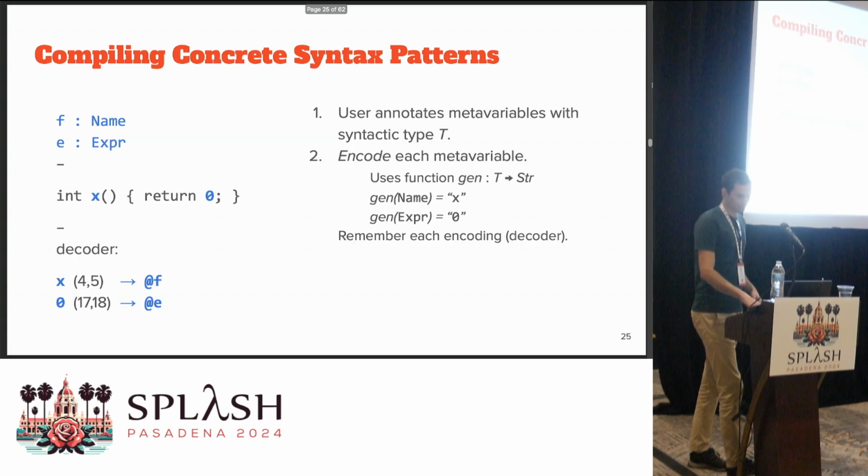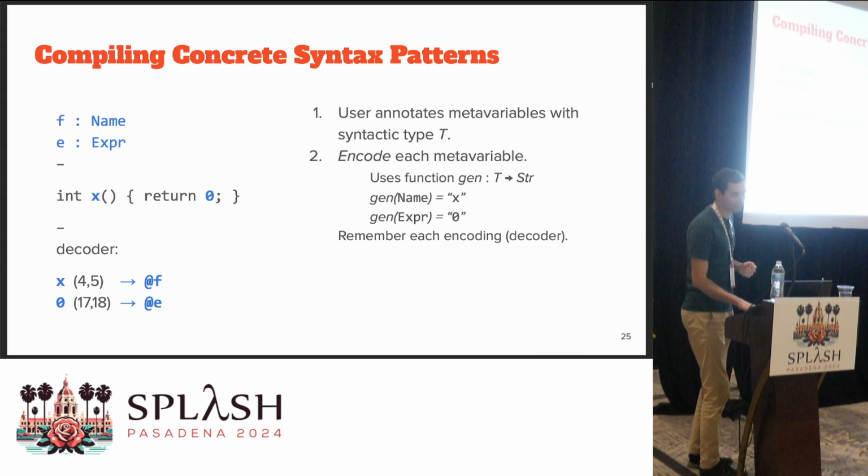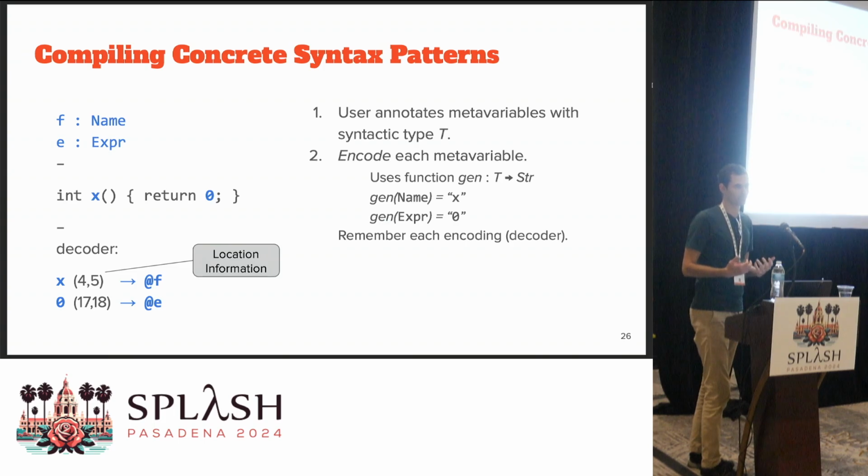And the next step, as part of the encoding step, we need to remember everything that we've encoded. So the X was the meta variable F, and the 0 was from the meta variable E. We're going to call this the decoder, because we're going to use this in the decoding step. The numbers there on the bottom left represent the location information.